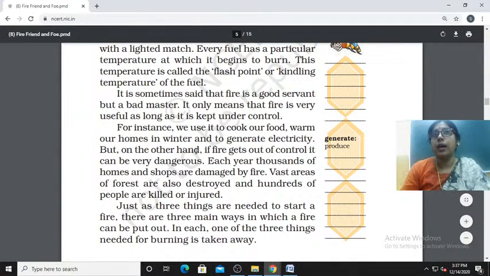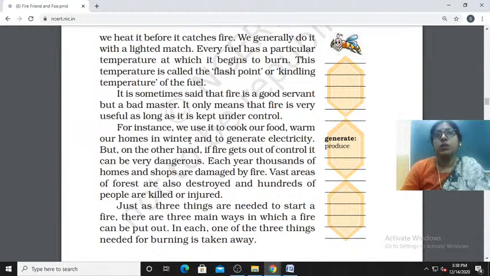But on the other hand, if fire gets out of control, if we do not control it very judiciously, what will happen? The situation can be very, very dangerous.